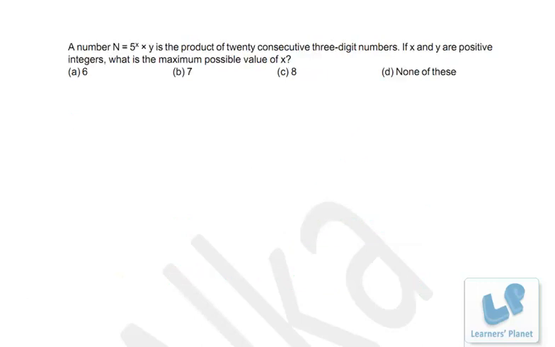Now this question: a number n is equal to 5 raised to x into y, is a product of 20 consecutive 3-digit numbers. If x and y are positive integers, what is the maximum possible value of x? See, if we talk about 3-digit numbers, the maximum power of 5 can be achieved from the number 625. That's 5 raised to 4, right? So we have to choose the 20 consecutive integers such that 625 should be a part of them, right?